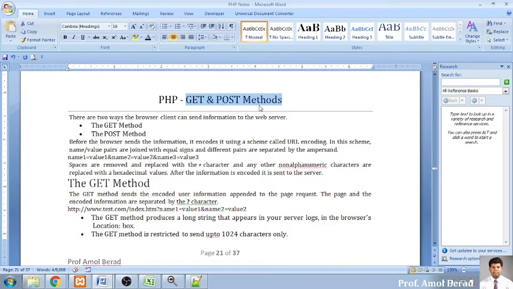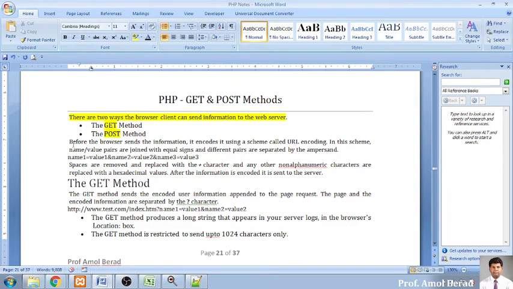Now what is this GET and what is this POST? These are the most important things that you have to keep in mind. There are only two ways the browser client can send information to the server. These are the only two ways that you can send the browser client's information to the server-side programming. Then what are those two methods? This is nothing but the GET method and the POST method.